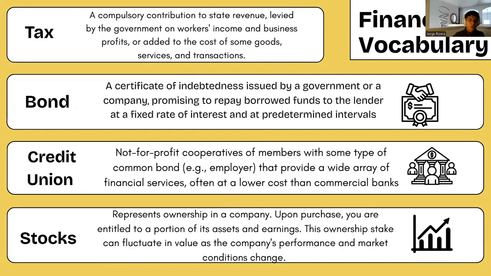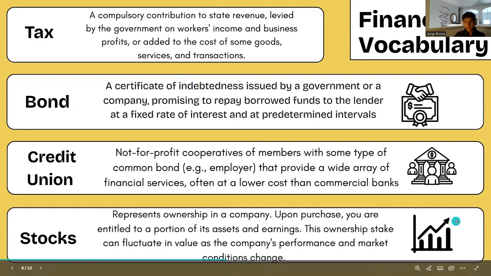So stocks. They represent ownership in a company. Upon purchase, you are entitled to a portion of its assets and earnings. This ownership stake can fluctuate in value as the company's performance and market conditions change. So what this means is basically, whenever you hear anybody talking about stocks, they're buying a small portion of a company. They own a small portion, but it's not a specific portion, but they get to reap benefits from the company. But if the company's stock goes down, as in the value of the company goes down, their investment will decrease and their money will go down. So it's a very risky game with stocks.